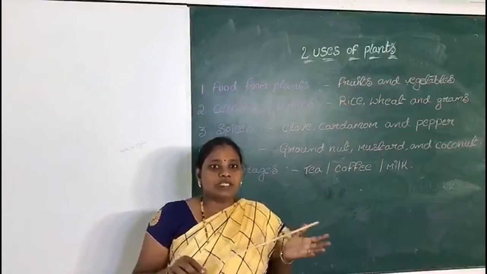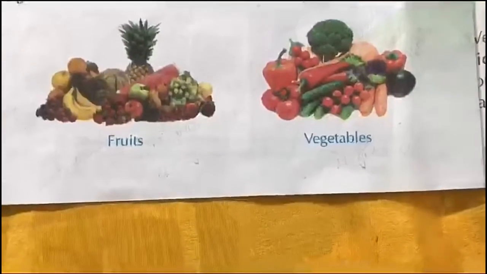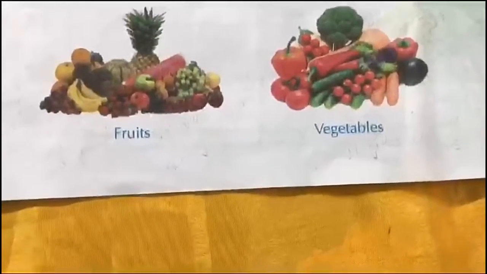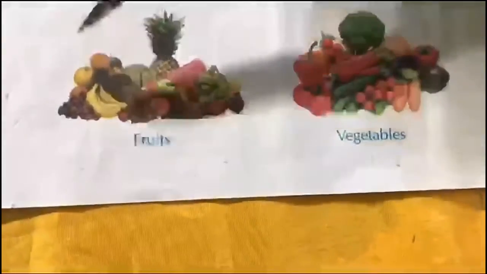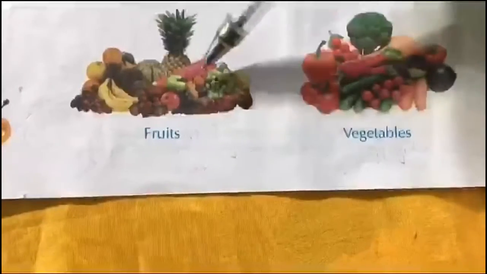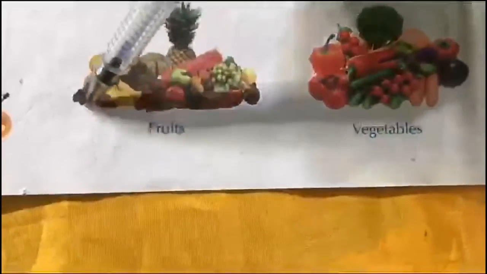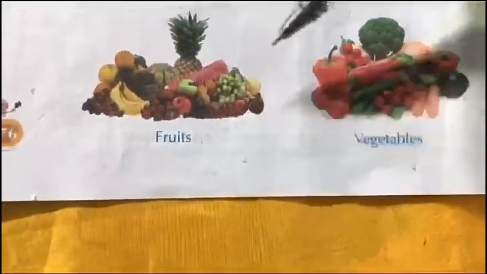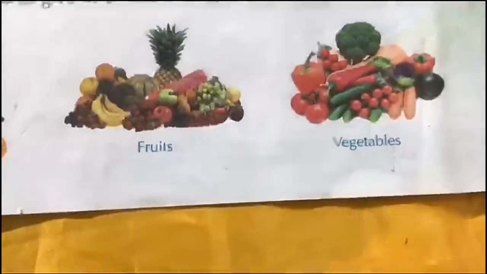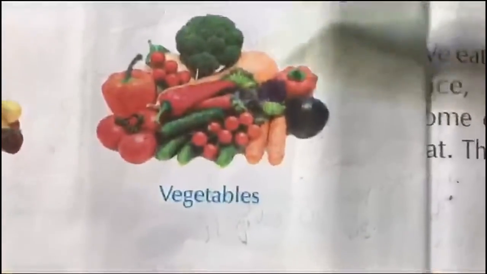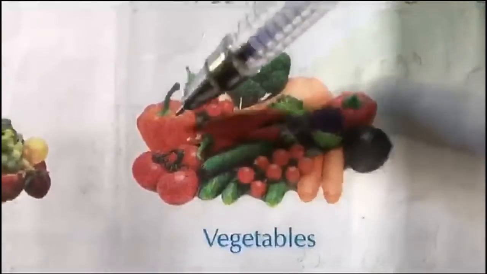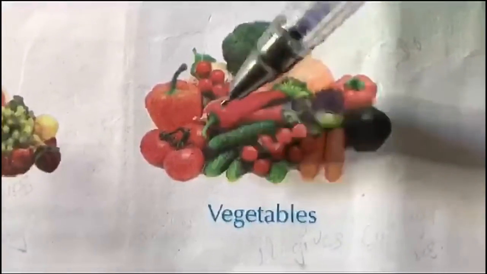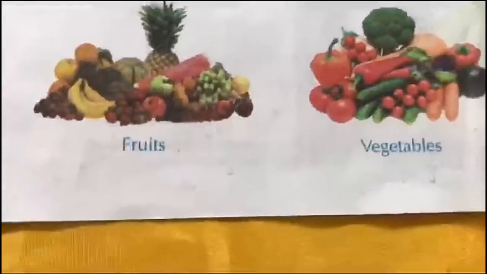Plants have many uses. We get many things from them. Food from plants: plants give us different kinds of food such as fruits and vegetables. What are the examples of fruits? Banana, orange, pineapple, watermelon, cherries, peaches and grapes. It gives energy to our body. Coming to vegetables, what are the examples? Broccoli, carrot, brinjal, tomato, lady's finger. These are all examples of vegetables. It gives nutrition to our body.